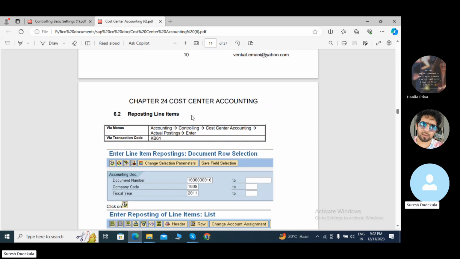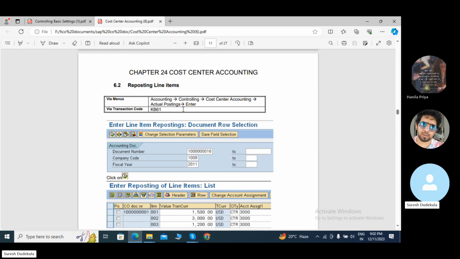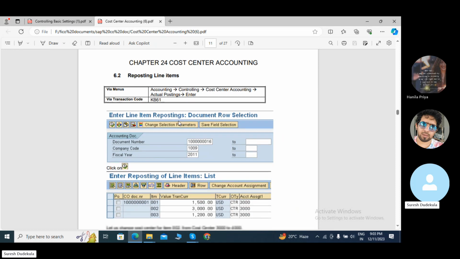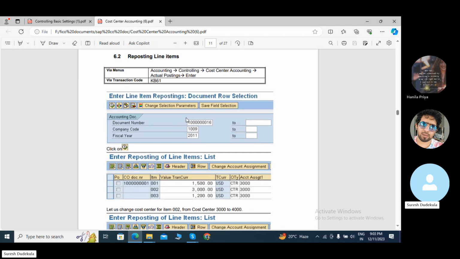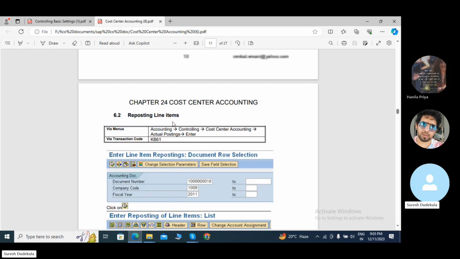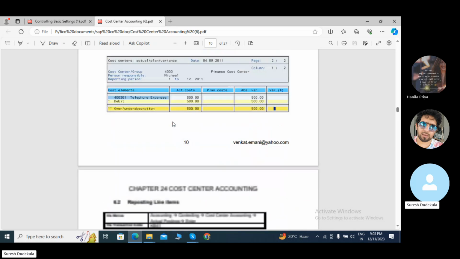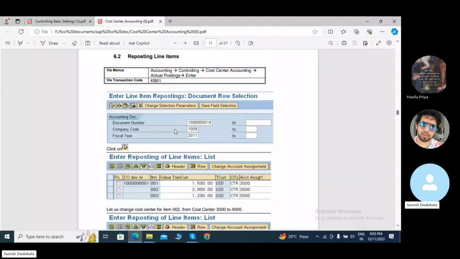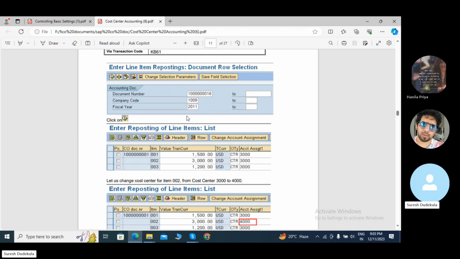These are reporting line items, KB61. Once we are using this report, we show the document number, the company code and fiscal year. I have entered these details. Click on the execute button. The report shows the reporting.